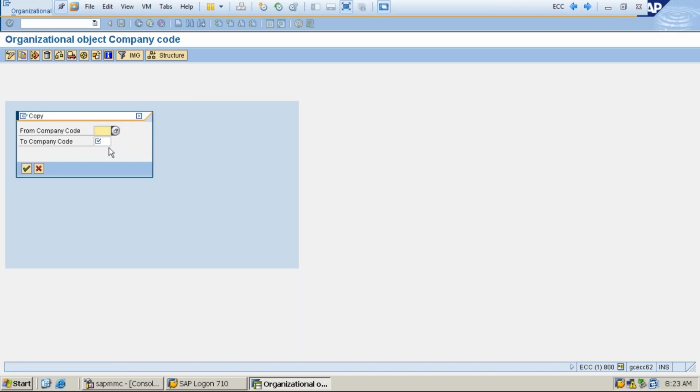See here, we got a pop-up message, and this is saying from company code to company code. From which company code do you want to copy, to which company code. So the source company code must be 1000, which I have already told you, because 1000 is a standard company code provided by SAP.